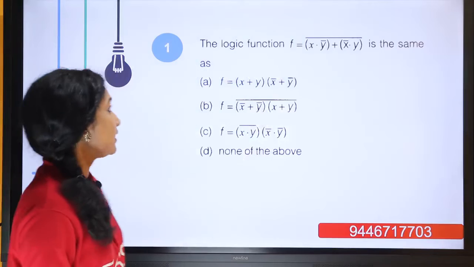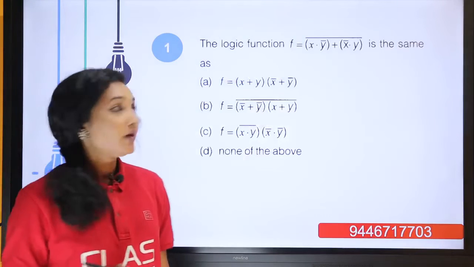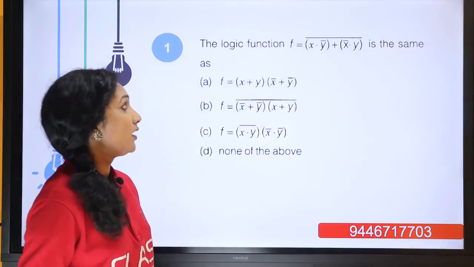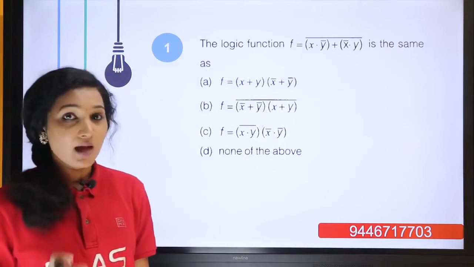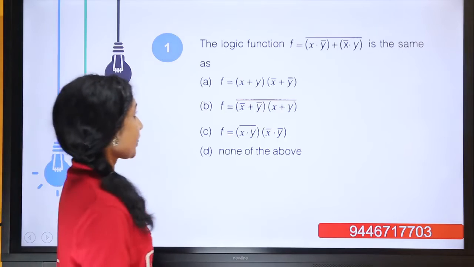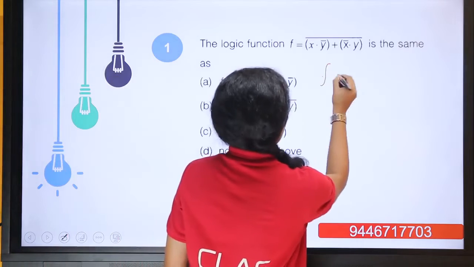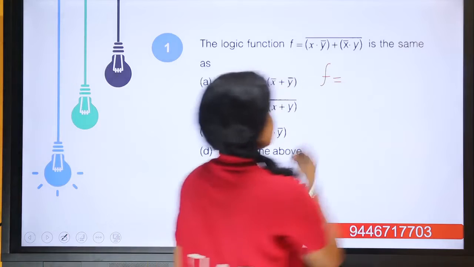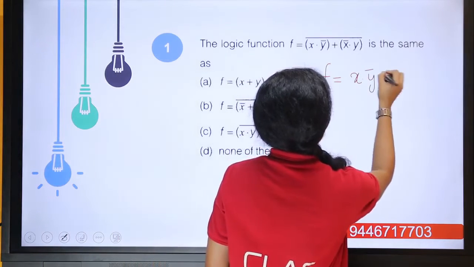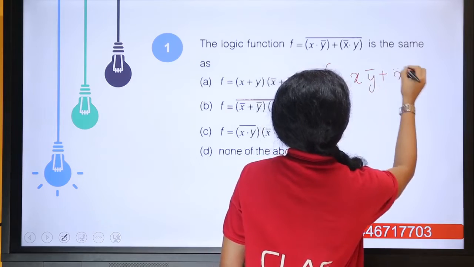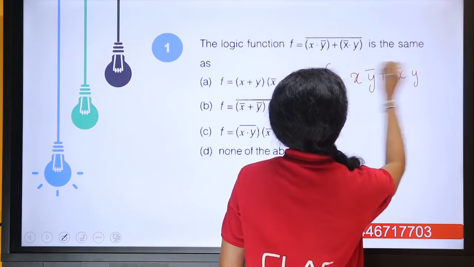So, the first question: the logic function f equal to (x y bar or x bar y) the whole complement is same as. So, we can simplify the question itself. This is an expression for (x y bar or x bar y) the whole complement.